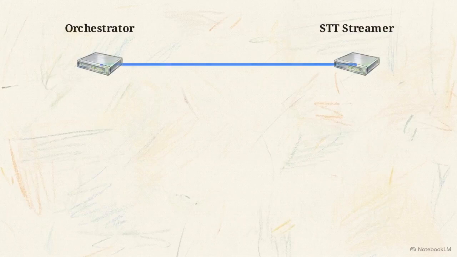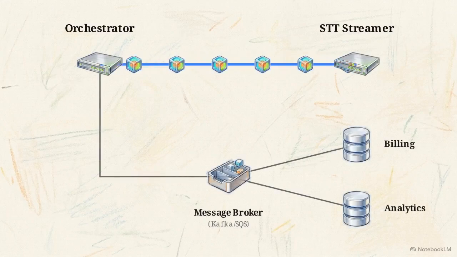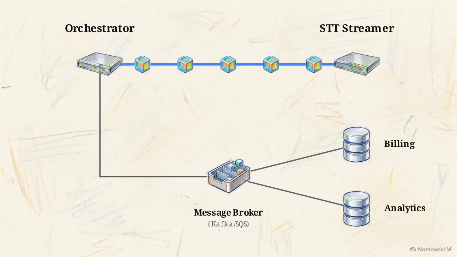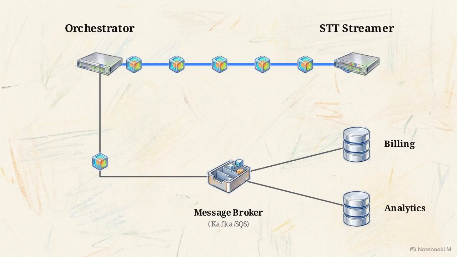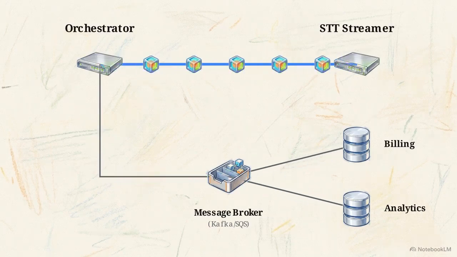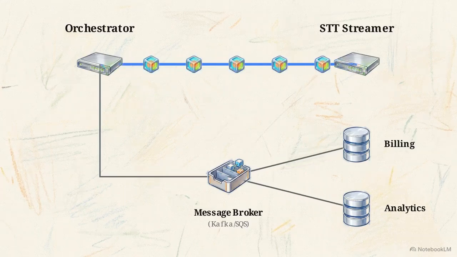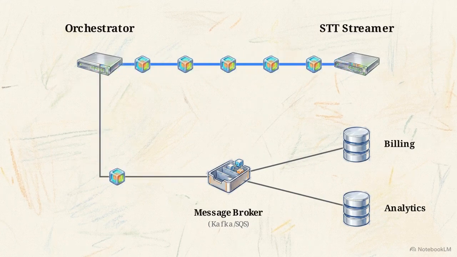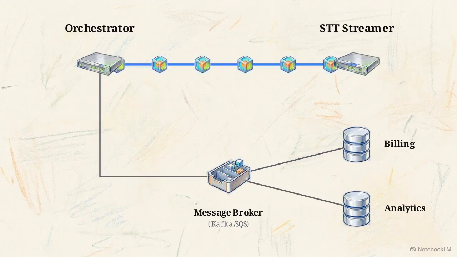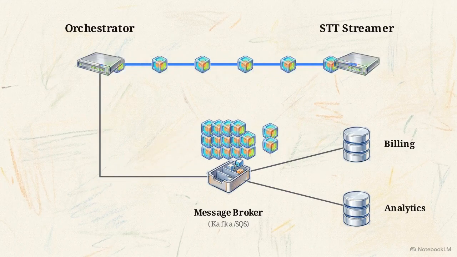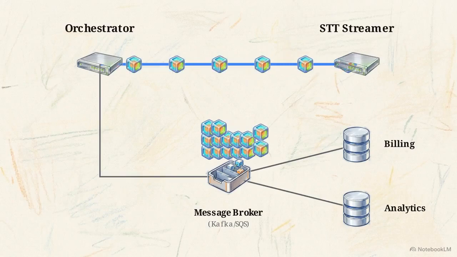This diagram illustrates the necessary split. The top half is that strictly synchronous path. But an active session also generates off-path tasks, like billing and analytics. If the system pauses to execute a slow database write for a billing record, the synchronous audio loop breaks. We resolve this by inserting a message broker, like Kafka or SQS, into the architecture. The broker acts as an asynchronous buffer between the orchestrator and all off-path tasks.